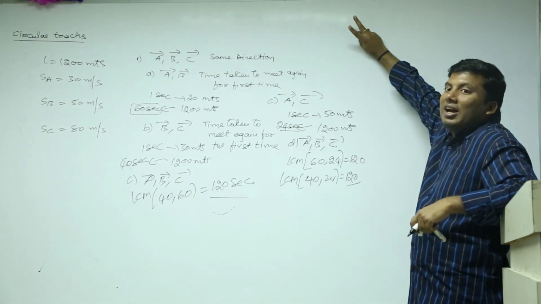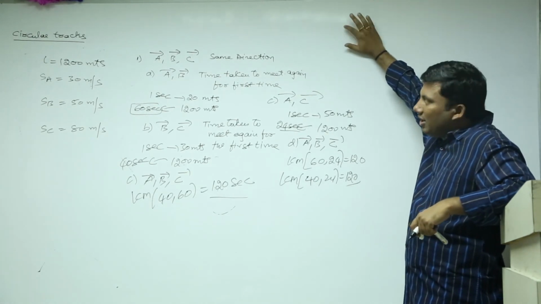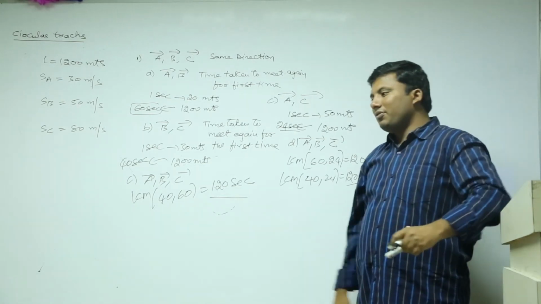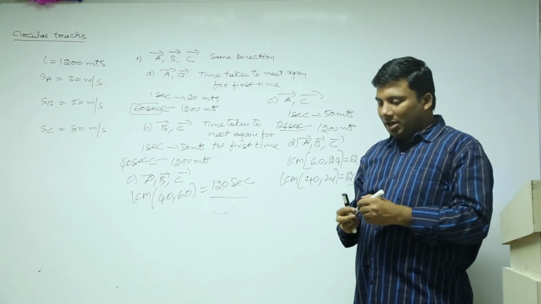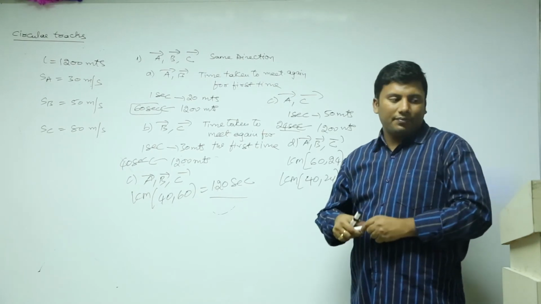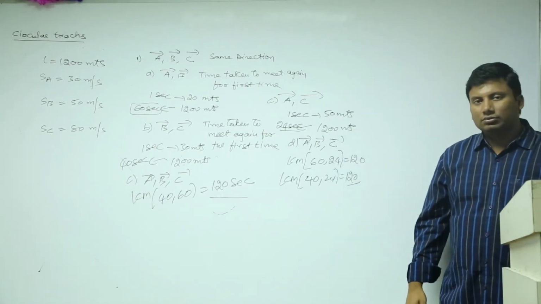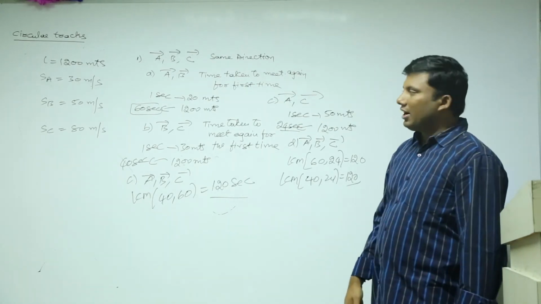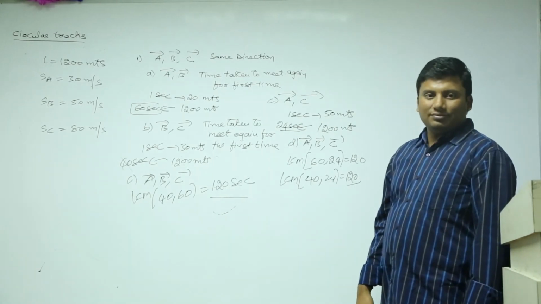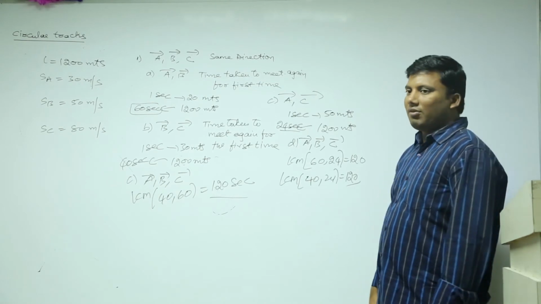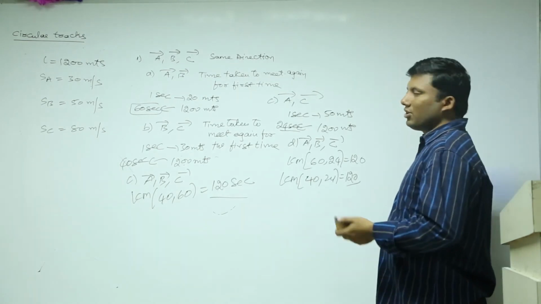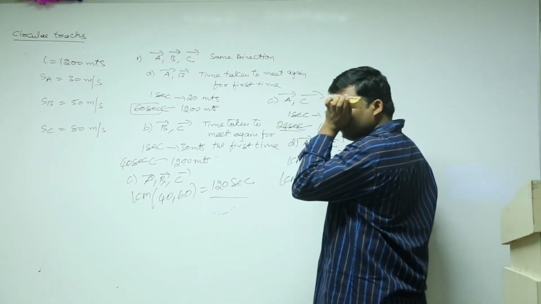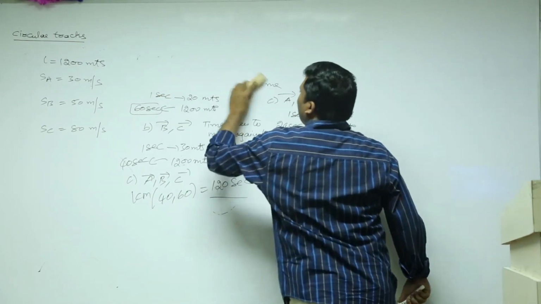What is the second one? Number of distinct meeting points on the track. Let us take that question. Number of distinct meeting points on the track. Now see here. That's also easy.